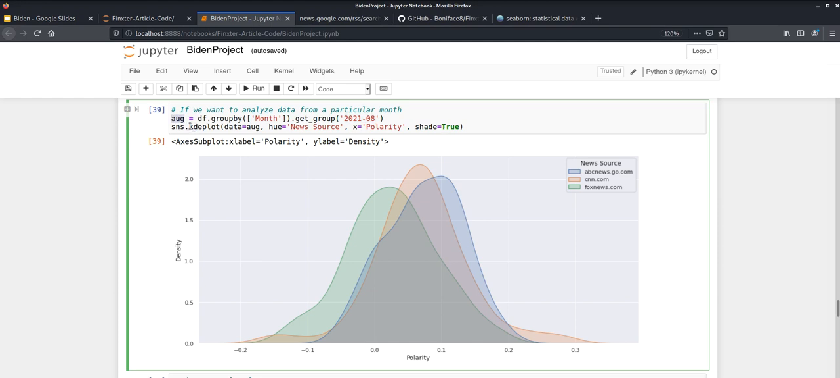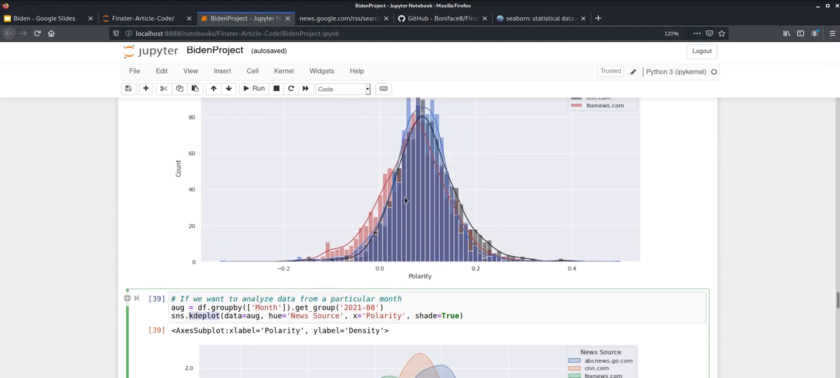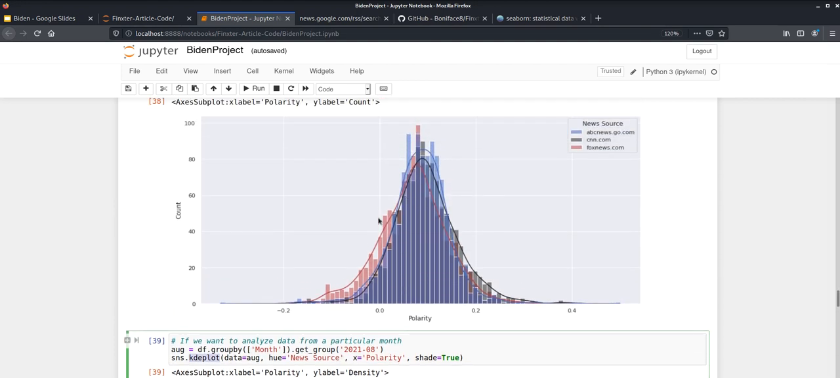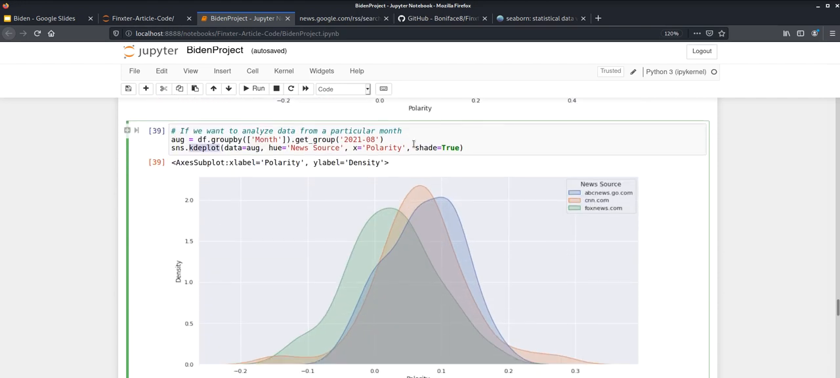In this case, I decided to use a KDE plot just to demonstrate a different kind of plot you can use. This KDE plot is almost the same as these histograms. You just take the bars out, you get the lines. And in this case, I set shade equals to true, so that the area underneath the graph is shaded, just so you see what it's like.